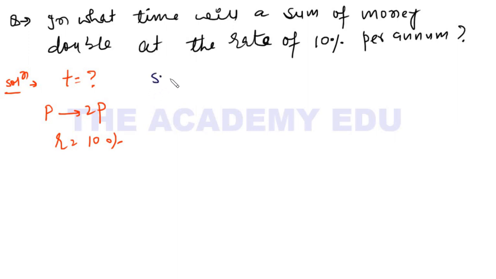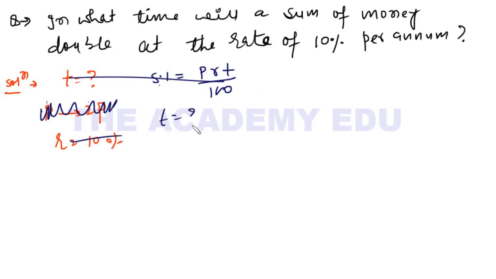Now see, what is the formula? Simple interest is equal to PRT upon 100, right? So here, what is my simple interest? The principal becomes twice. You need to find time, okay? And the question is saying, in what time does a sum of money double? So if there is 1 rupee, in how much time does it double? In how much time does this 1 rupee become double if the rate of interest R is 10%? This is the question, right?